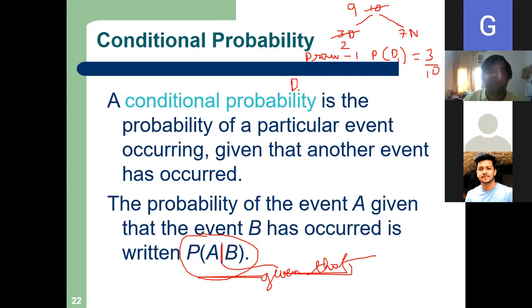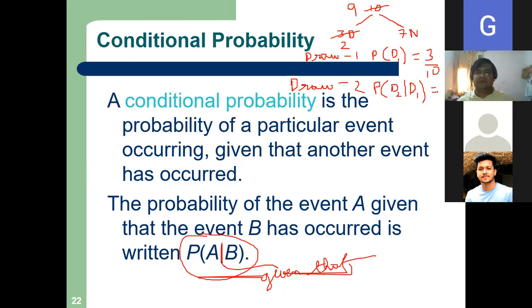Now in my second draw, draw number 2, let me first write this: D2, given that D1.